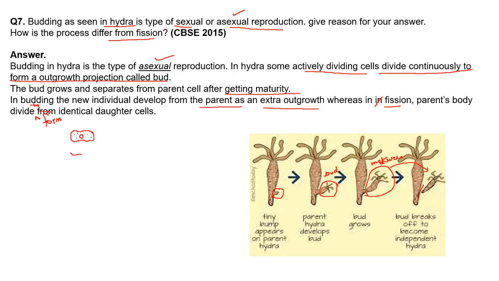Here you can see the body is elongated, the nucleus is also getting elongated, then the body will divide, and the nucleus will also divide and move into the other body. So from one single parent, we are getting two daughter cells. Here we can see one mature bud arising from a parent cell. Here the parent itself is dividing into two identical daughter cells, right? This is found in amoeba.